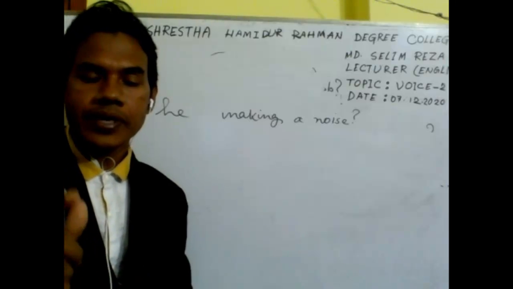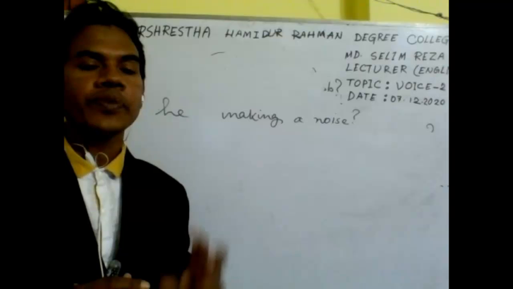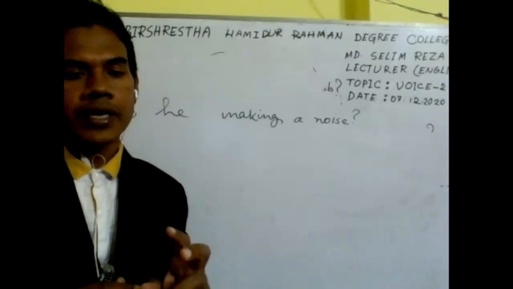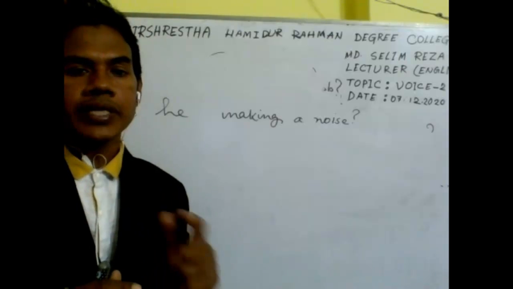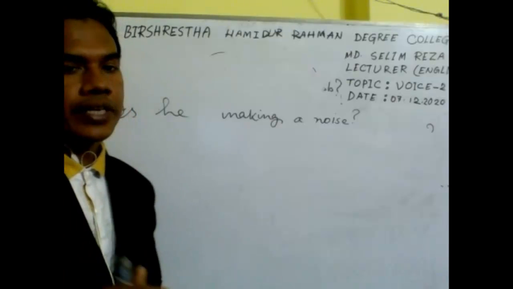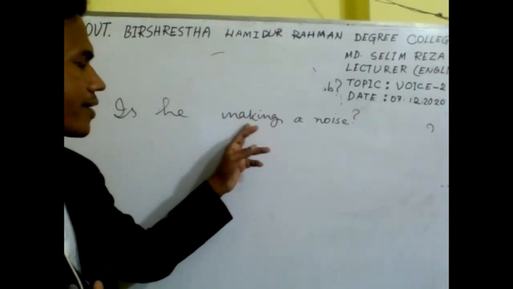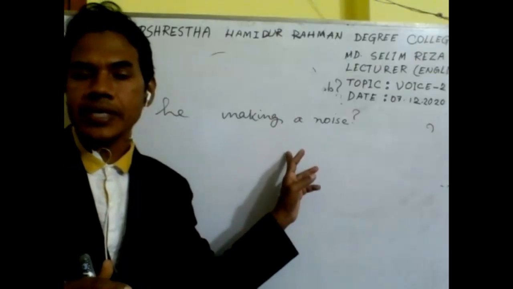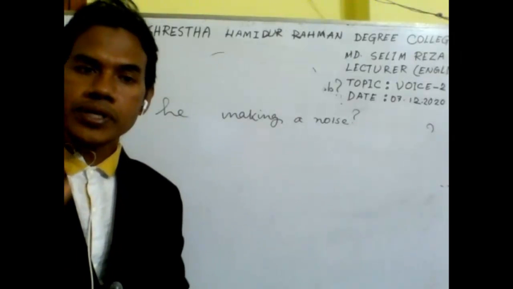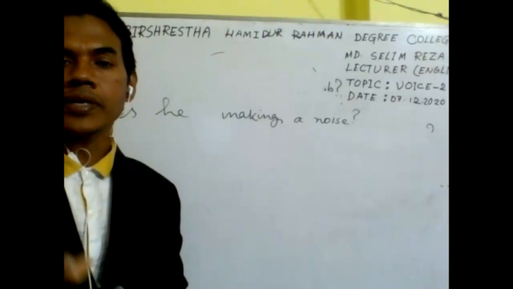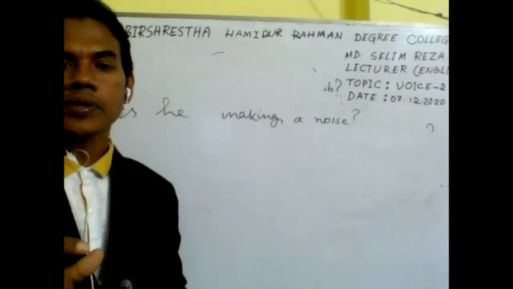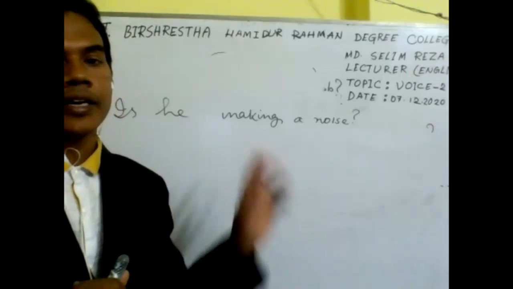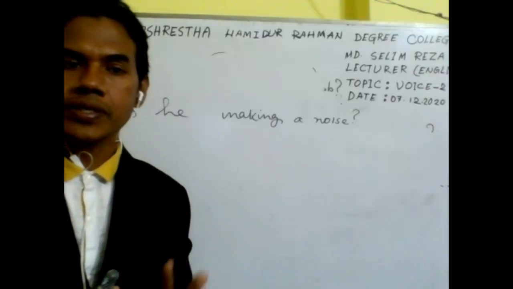Only when you find a continuous related tense, you will use an extra word or verb, that is be with ing. Is he making? So here you have found is and verb plus ing, so it's a continuous tense. For knowing or remembering continuous tense, you should know the basic structure. What is the basic structure? Be plus verb plus ing. Here we find be plus verb plus ing, so it's a continuous related tense.